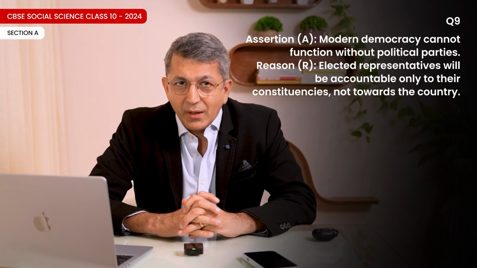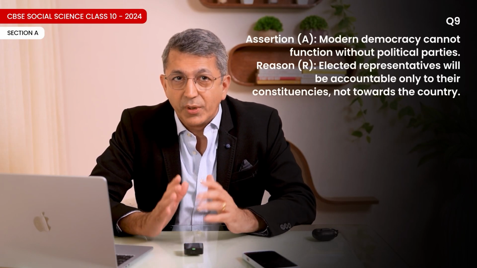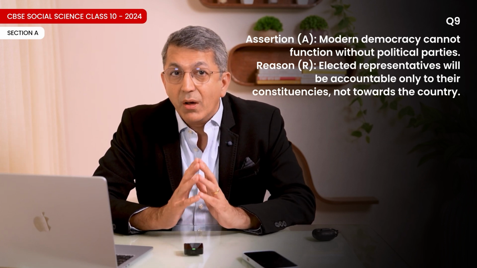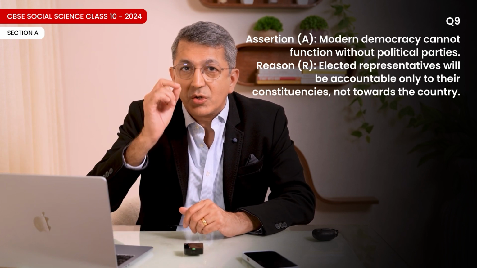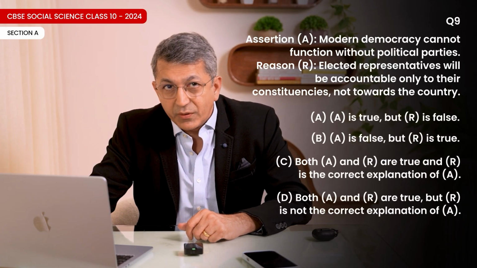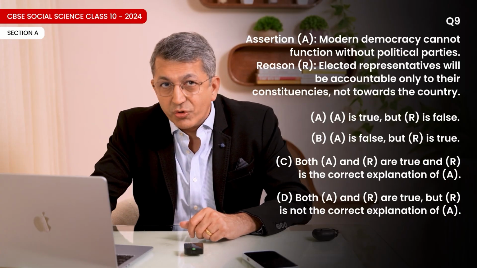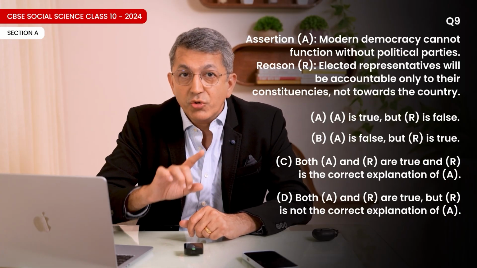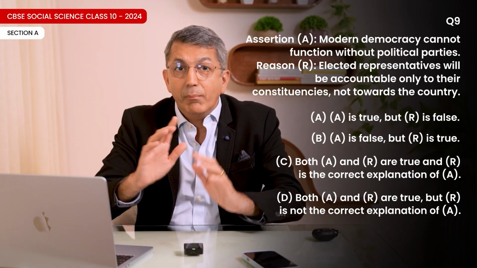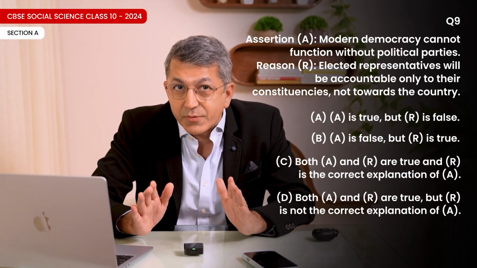United States of America. Question 9. Assertion A. Modern democracy cannot function without political parties. Reason R. Elected representatives will be accountable only to their constituencies, not towards the country. Options. A. A is true but R is false. B. A is false but R is true. C. Both A and R are true and R is the correct explanation of A. D. Both A and R are true but R is not the correct explanation of A. Correct option is A.